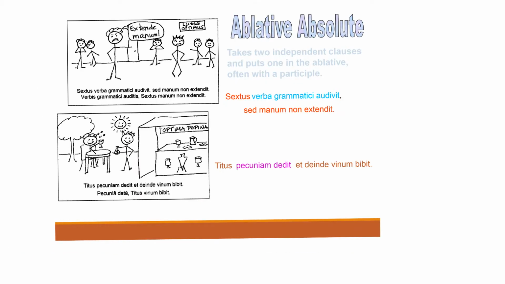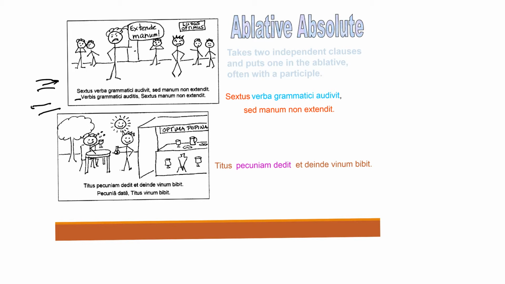Alright, now that we've looked at some examples, you got to know what's going on with the ablative case. So here's what happens with the ablative absolute. It takes two independent clauses and kind of subordinates one into the ablative with a participle instead of having them be parallel. Here, these two are on the same level, going along together. But with these ones, right here, one is subordinate to the other.